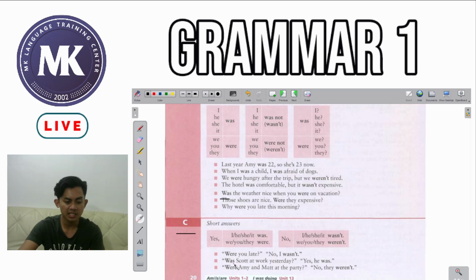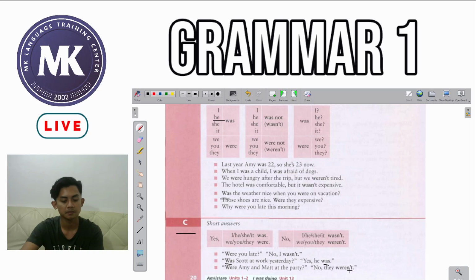Okay, so we see that the noun is Scott, and Scott is a male name. So a male name, we can replace it with the pronoun he. So if we have the pronoun he, that's why the person asking used the helping verb was. And then again, since the one answering says he, the person answering would say was.